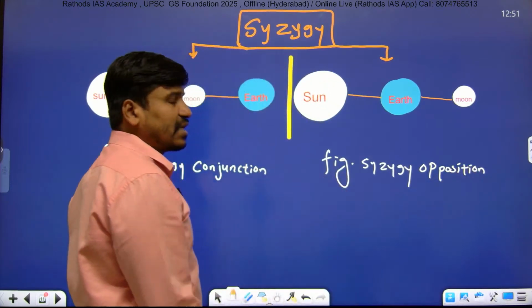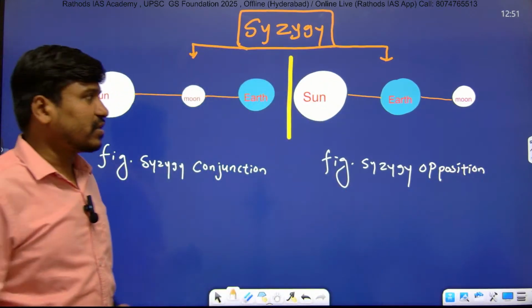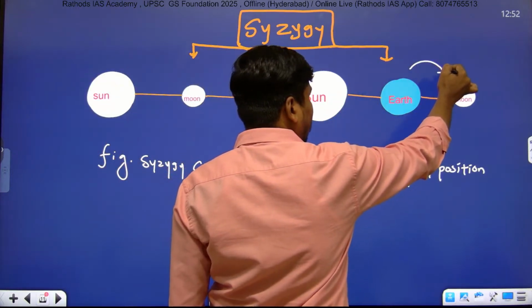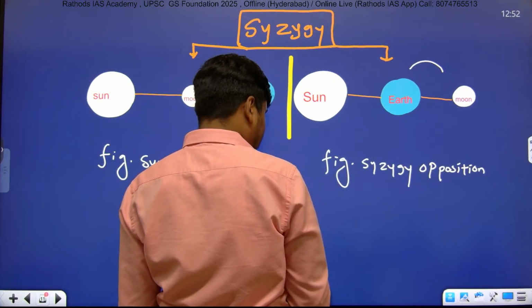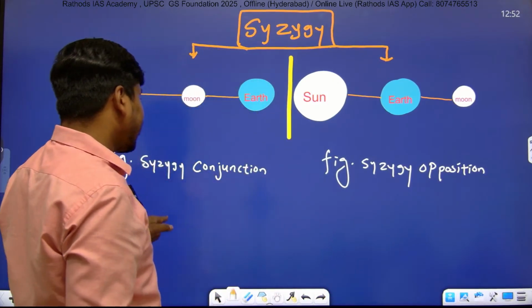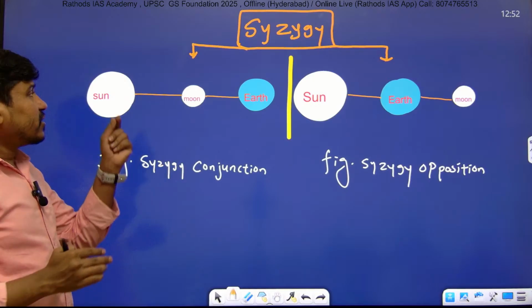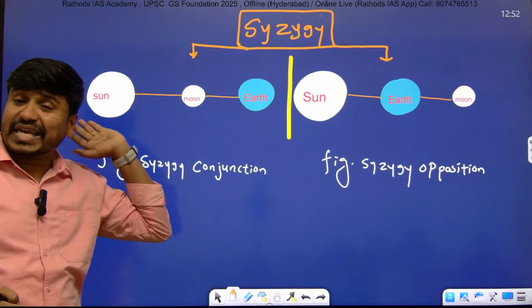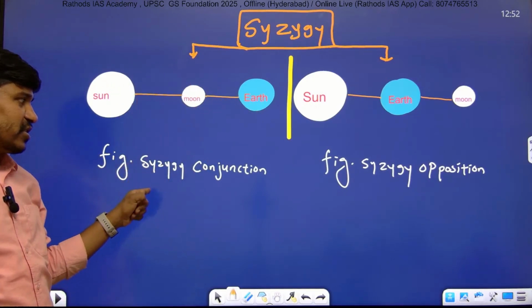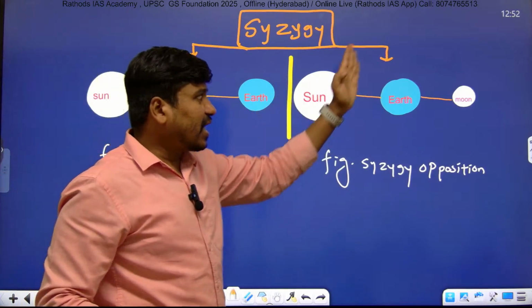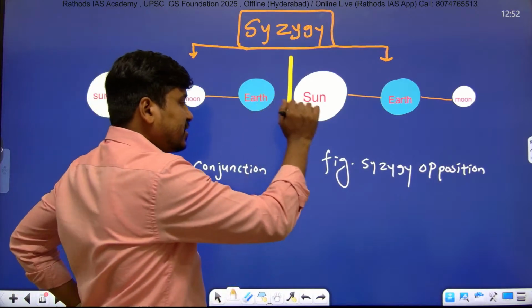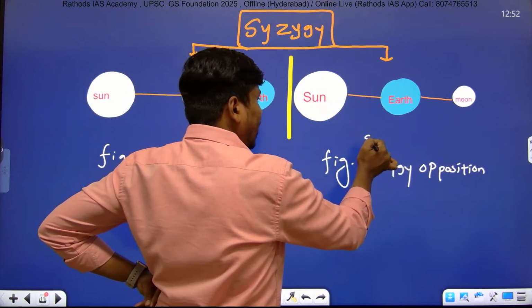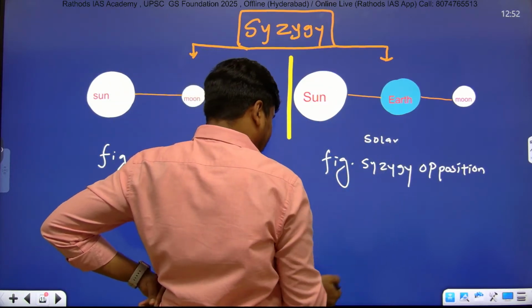Because here sun and moon are on the opposite sides of the earth, right? Please remember, both are on the opposite side. That's why we call it syzygy opposition. And syzygy conjunction means on the same side. So your sun and moon are on the same side of the earth, that we call syzygy conjunction. And if sun and moon are on the opposite sides of the earth, we call it syzygy opposition, which is also known as the lunar eclipse condition.